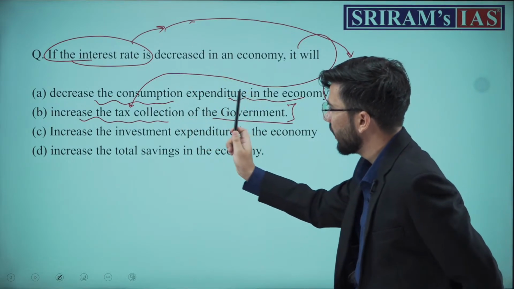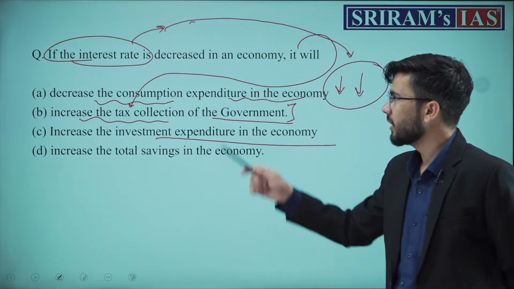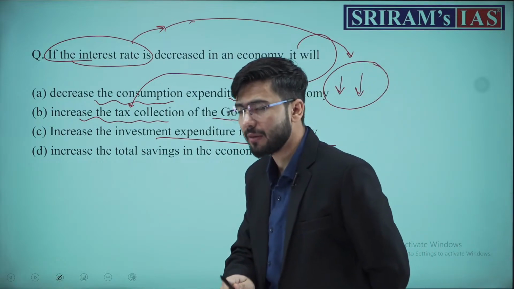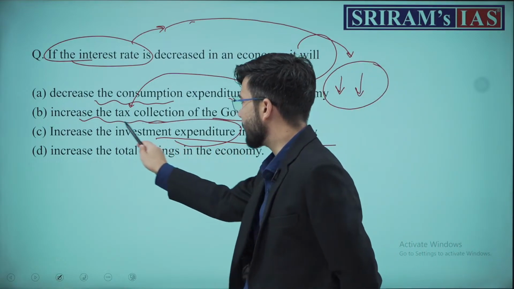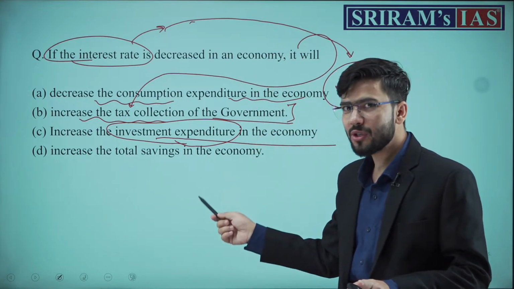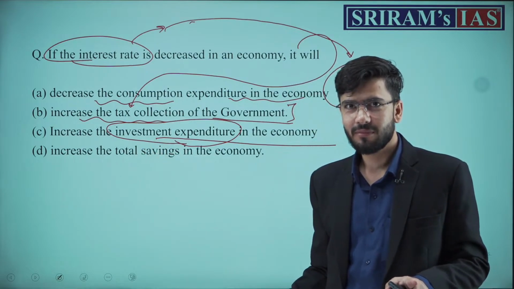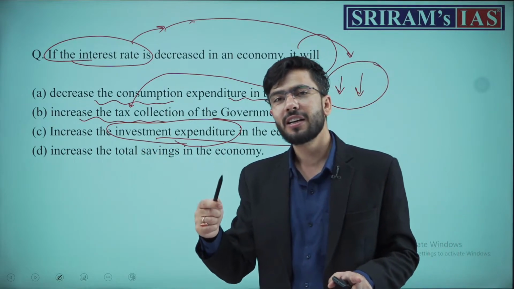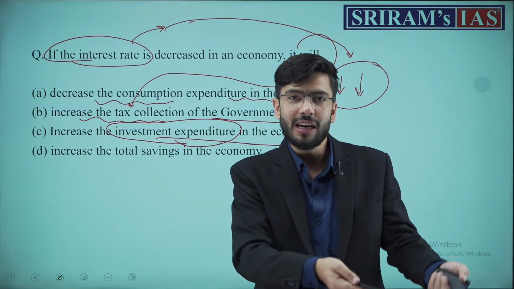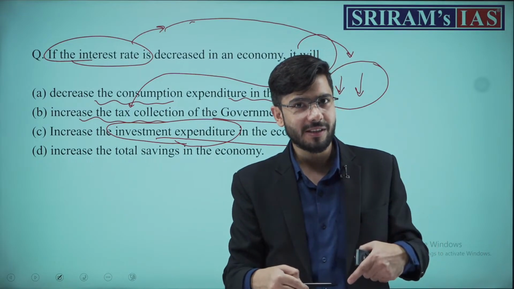Now, one more thing: it will increase the investment expenditure in the economy. Do not confuse yourself by the term investment expenditure. If you understand it as the expenditure on investment, you may think it is the expenditure on the cost of funds.